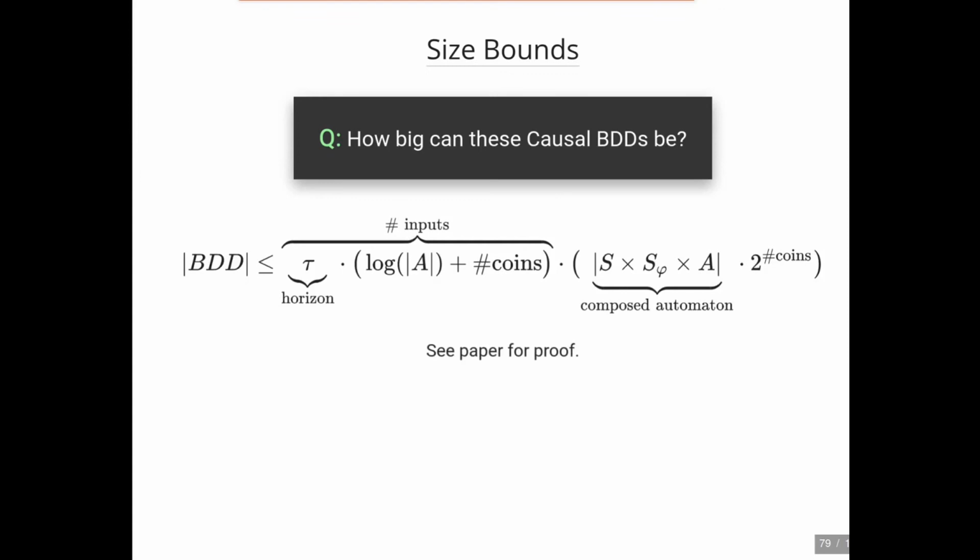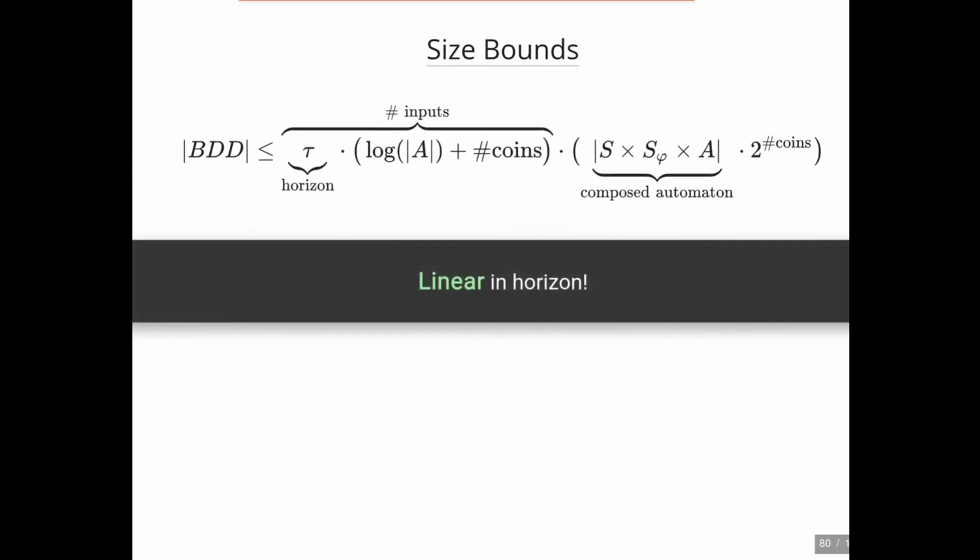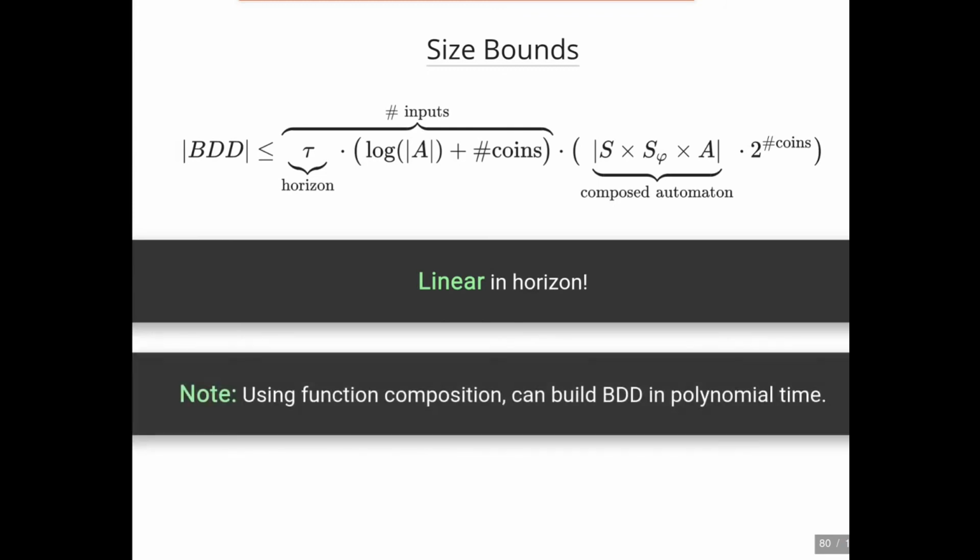In the paper, we prove the following upper bound on the size of these causal BDDs. What's important about this bound is that it's linear in the horizon. Namely, the BDD can grow at most tau times the number of bits it takes to represent the actions and the environment actions, which are represented as coin flips, times the size of the composed monitoring automata, times 2 to the number of coin flips. Note then that using function compositions, one can build this BDD in polynomial time by incrementally unrolling the system.